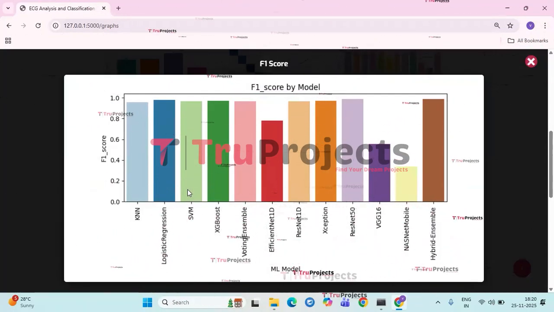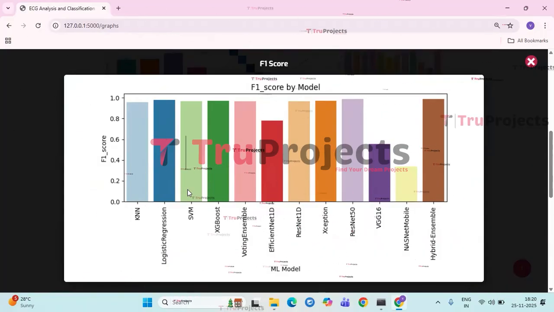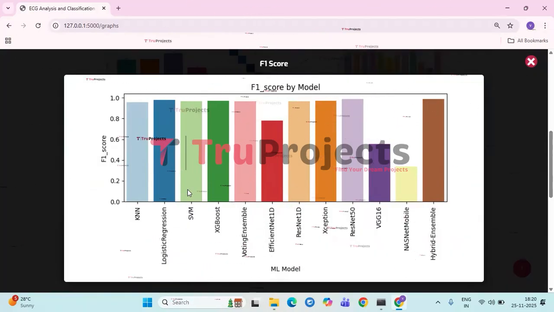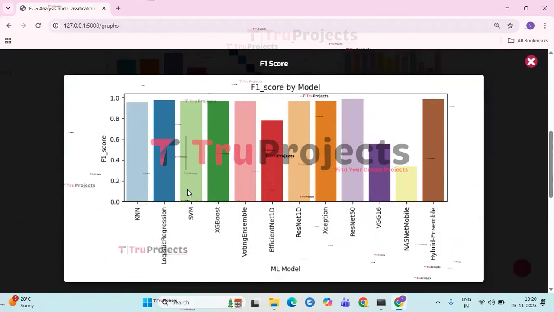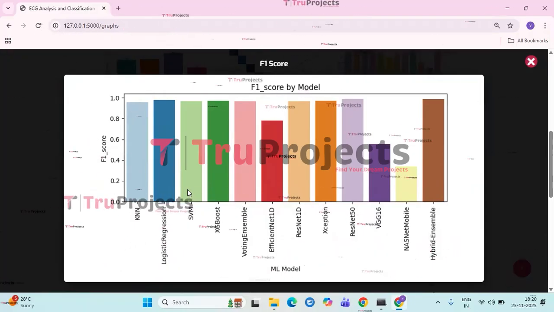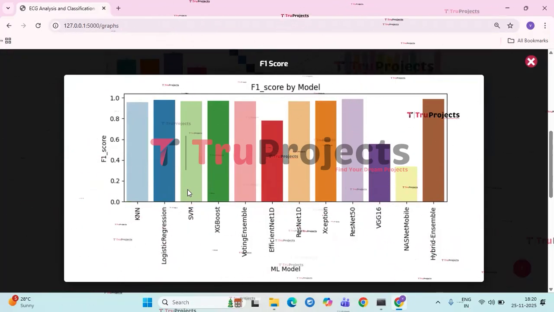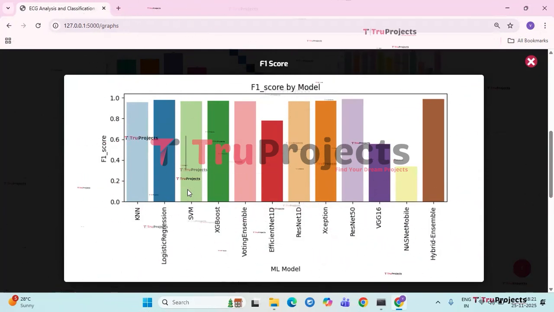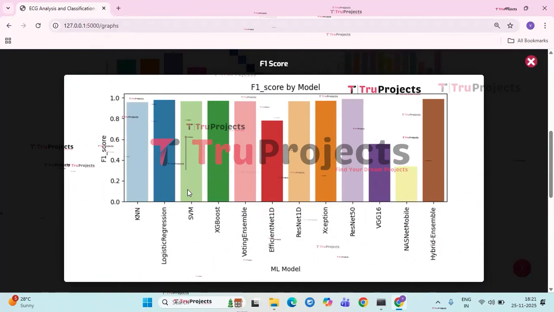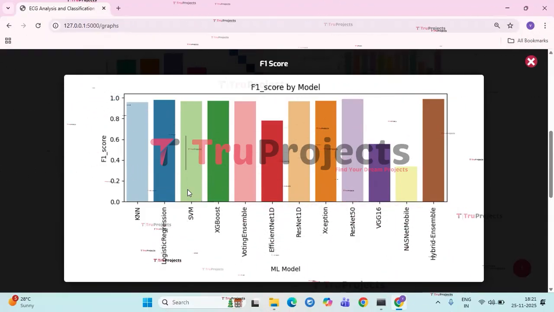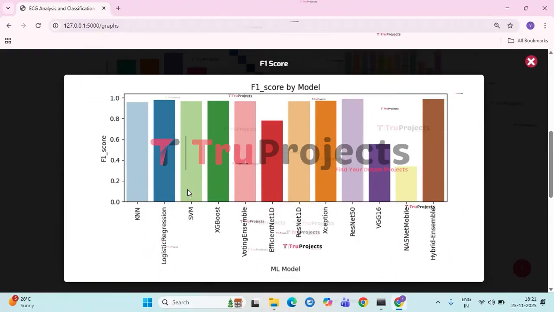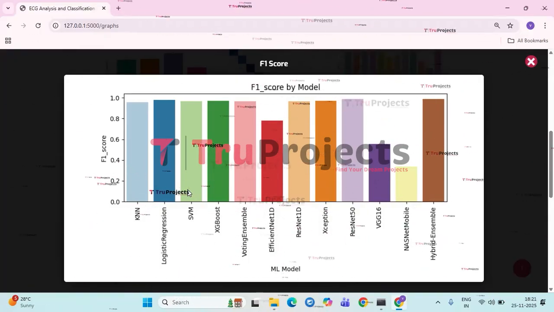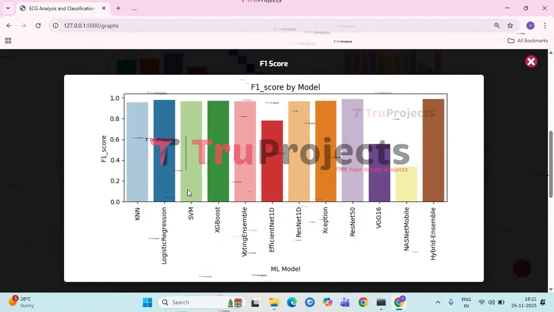This graph illustrates the F1 scores of different machine learning and deep learning models, showing how well each model balances precision and recall. Most models, including KNN, logistic regression, SVM, XGBoost, voting ensemble, ResNet 1D, Xception, and ResNet 50, achieve very high F1 scores close to 1.0, indicating strong and reliable performance. The hybrid ensemble model stands out with the highest score, demonstrating its superior ability to produce consistent and accurate predictions.